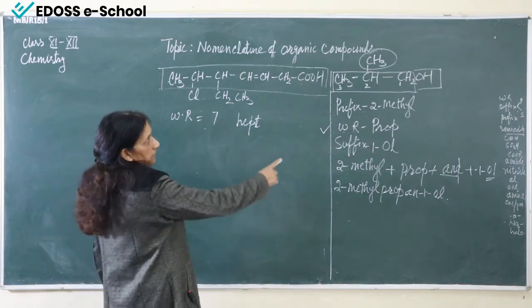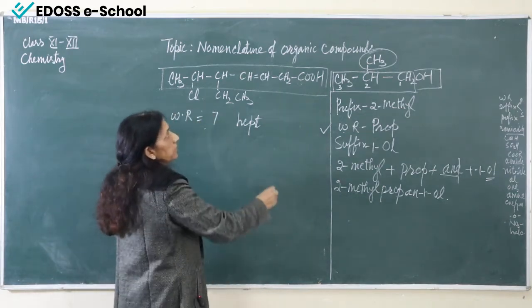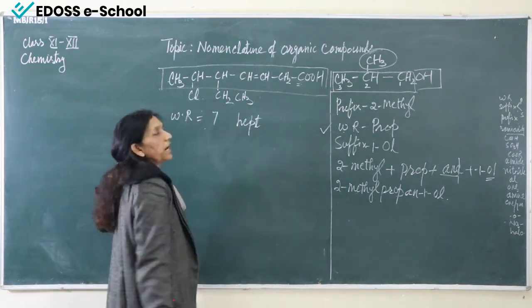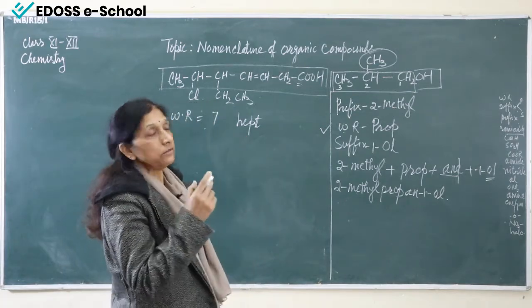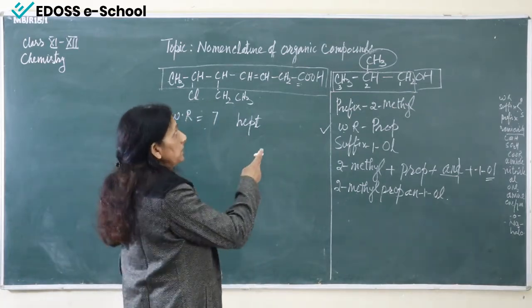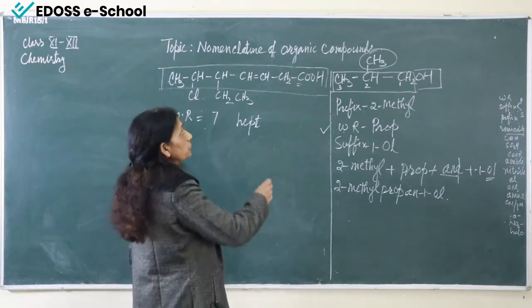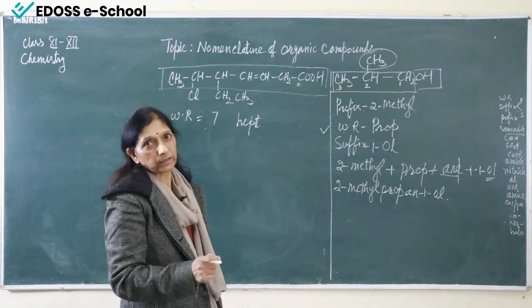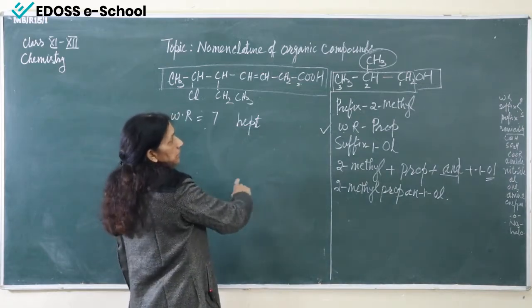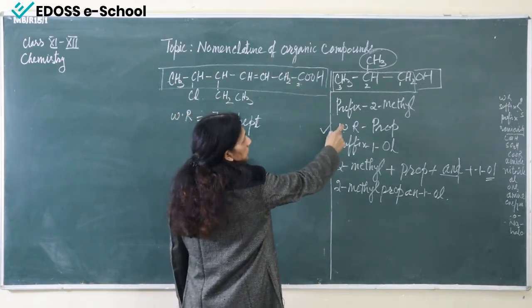Now second thing, and remember, if our functional group is starting with carbon, just like the carboxyl group, the keto group, this aldehyde group, then this carbon is also taken in the chain. This is not neglected. Okay. So this is hept. Now we are coming to suffix.